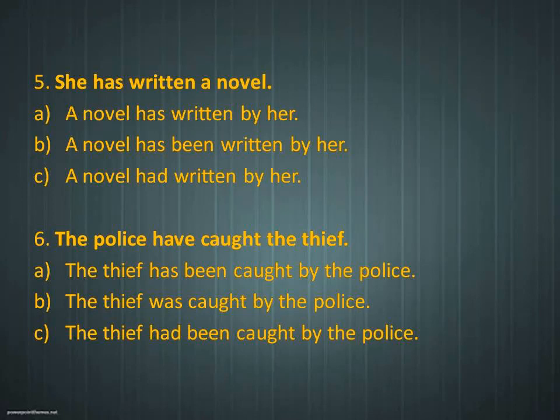While converting from active to passive voice, the thief becomes the subject. The thief is the singular subject, so we have to use has been plus V3. In the active voice, the police is a plural subject, so they have used have in the sentence. But while converting into passive form, the thief becomes the subject. The thief is the singular subject, so we have to use has, not have. So what is the right answer? The thief has been caught by the police is the right one.